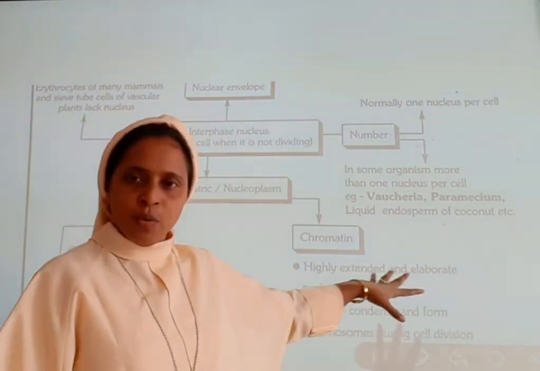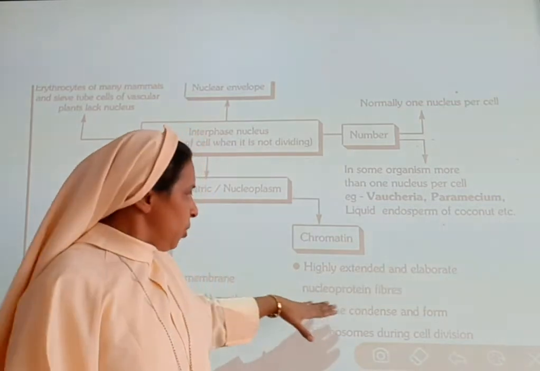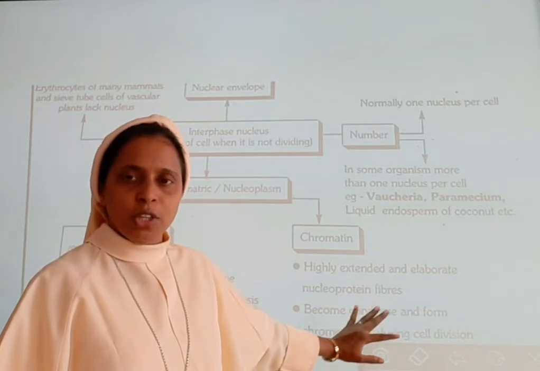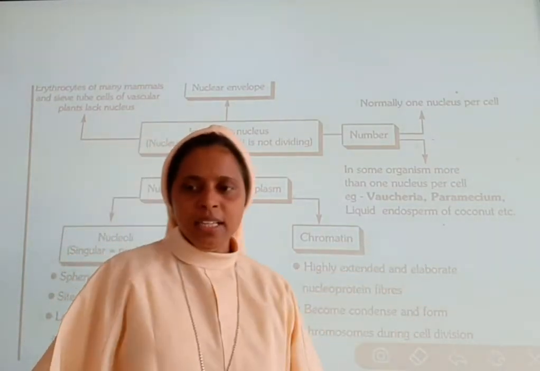Here, chromatin. What is the function of chromatin? They are highly extended and elaborate nuclear protein fibers. Then they will become condensed. During cell division we can see it in the condensed form. Okay, chromatid we can see in the condensed form.